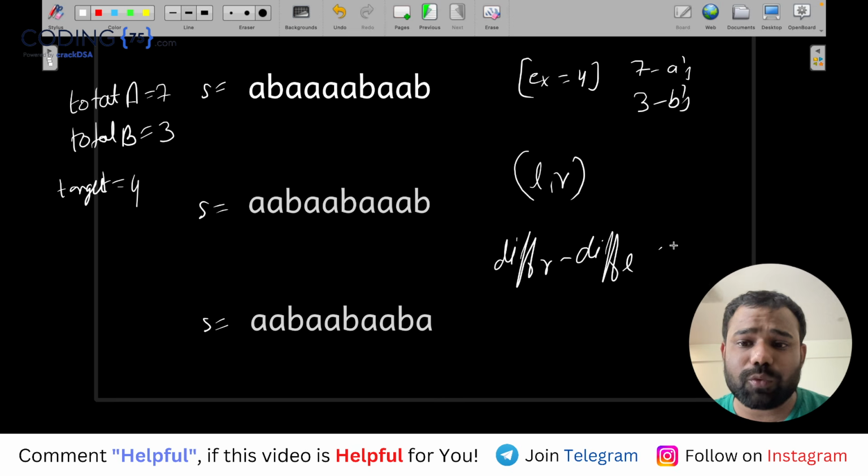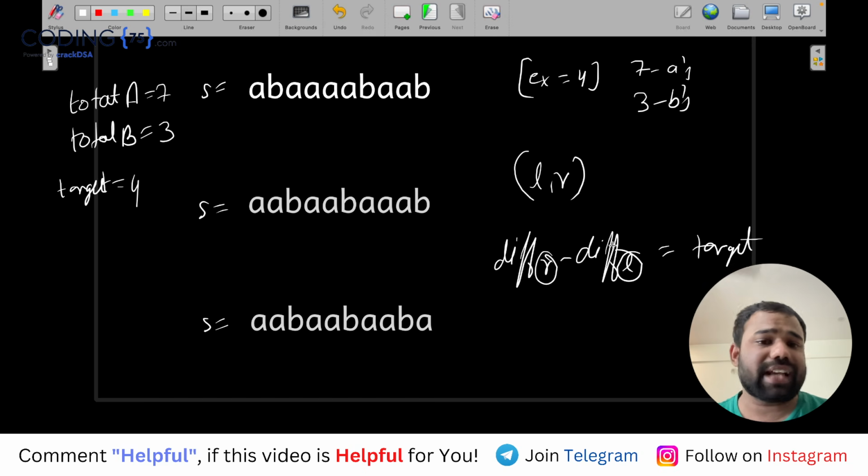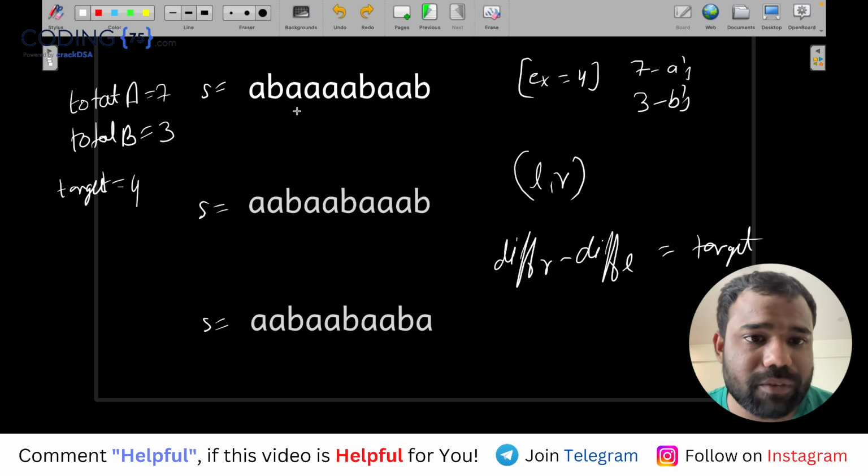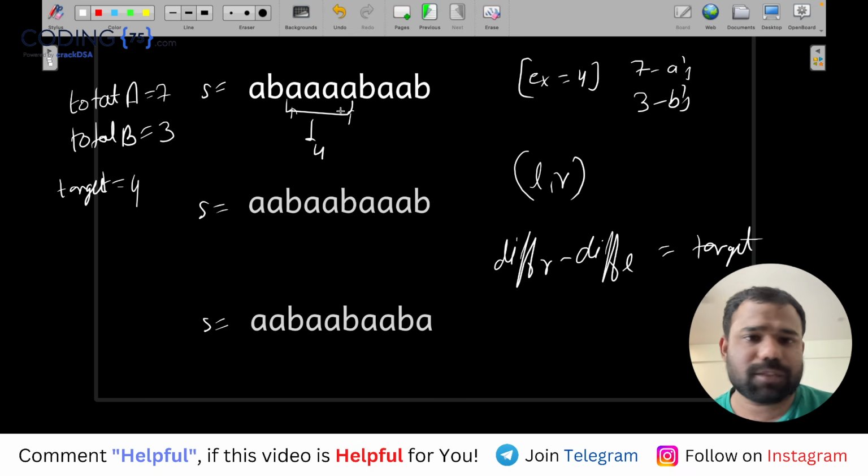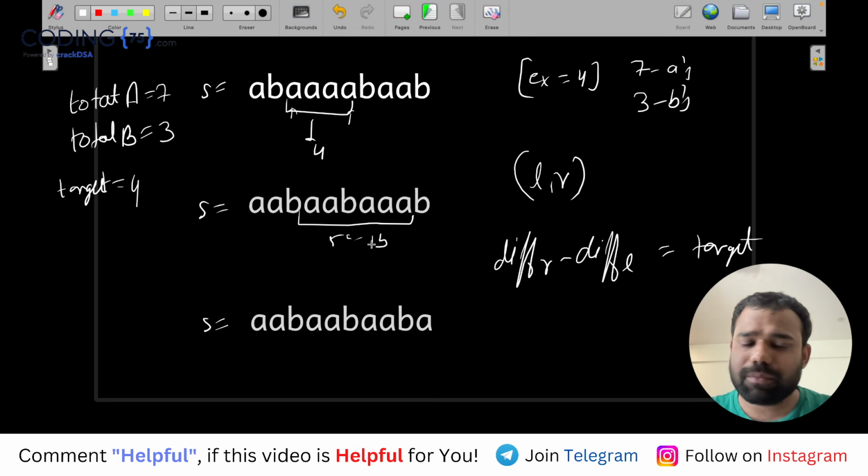And if this is equal to our target, that means this R and L can be our answer. For example, if I take this, here the difference is 4. You can see A's are 4, B is 0, difference is 4. That is what I want. Here also you can see the difference was 4. 5 A's minus 1 B.